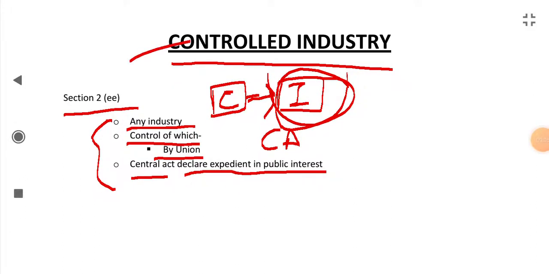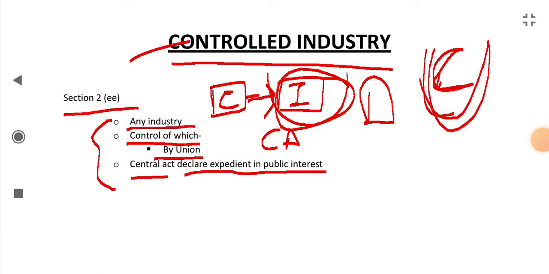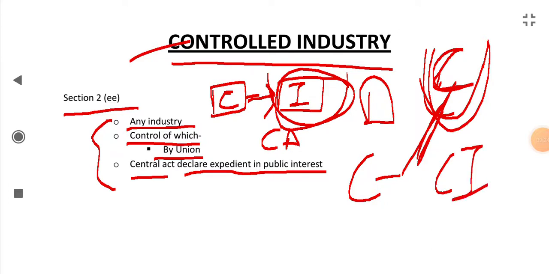What are controlled industries? If the government thinks that the control of some industry should be in the hands of the Union, it should be controlled by the Union, it is expedient or necessary or essential in public interest, then through a central act it will declare that industry as a controlled industry.